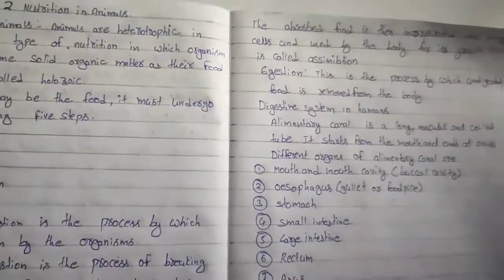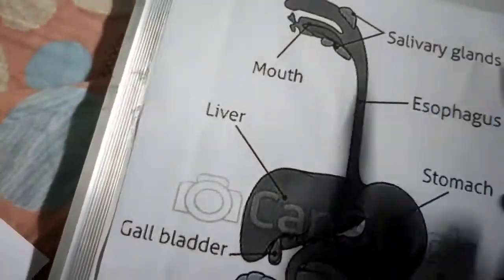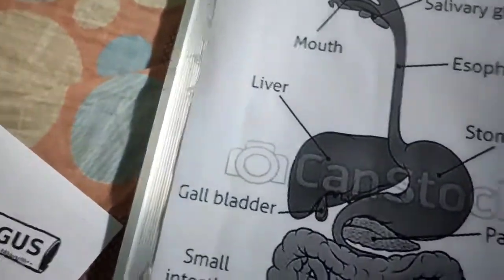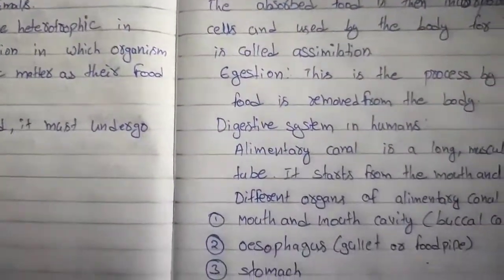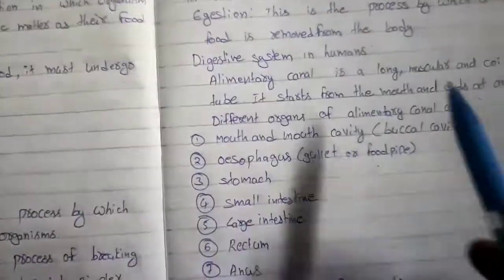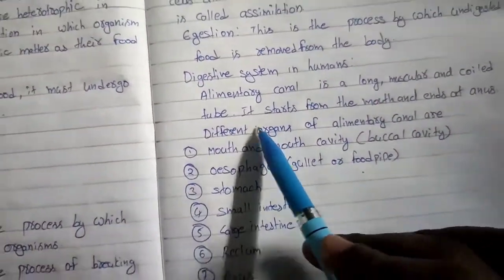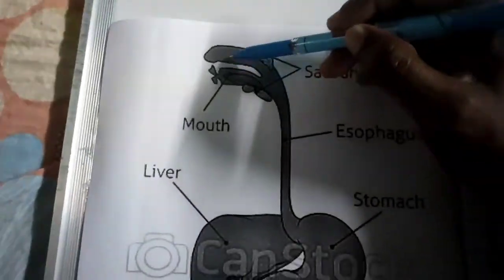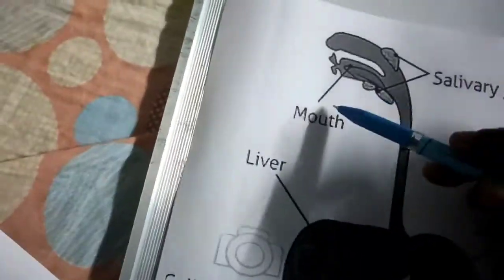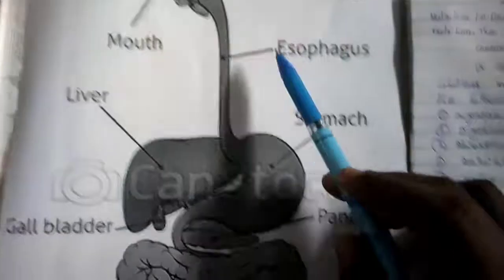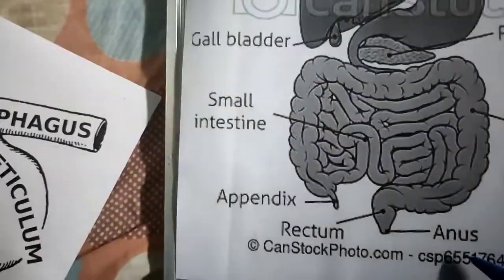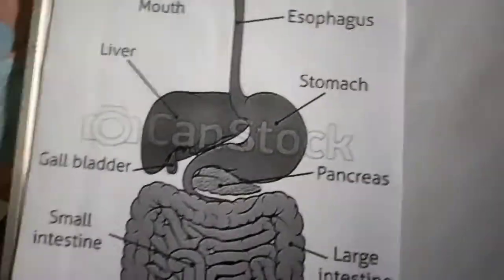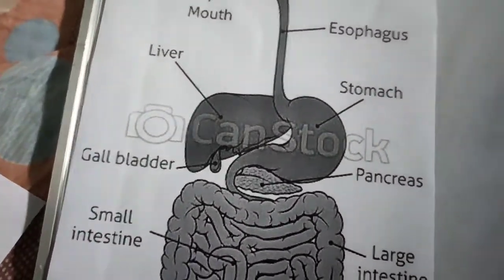Okay, so alimentary canal does not mean just the esophagus or any other single organ. The whole digestive system along with its glands together is known as the alimentary canal. It is a long, muscular and coiled tube-like structure that starts from the mouth and ends at the anus. The different organs of the alimentary canal are mouth, esophagus, stomach, small intestine, large intestine and anus. These are the organs of the alimentary canal.